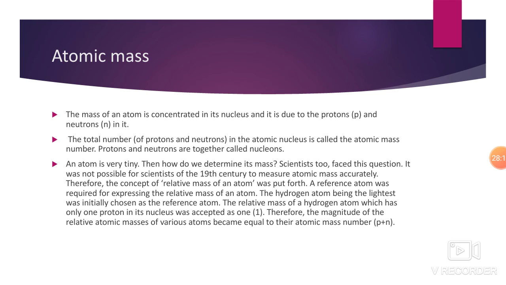The relative mass of a hydrogen atom, which has only one proton in its nucleus, was accepted as 1. Therefore, the magnitude of the relative atomic masses of various atoms become equal to their atomic mass number, that is P plus N. So, what happened in the 19th century?